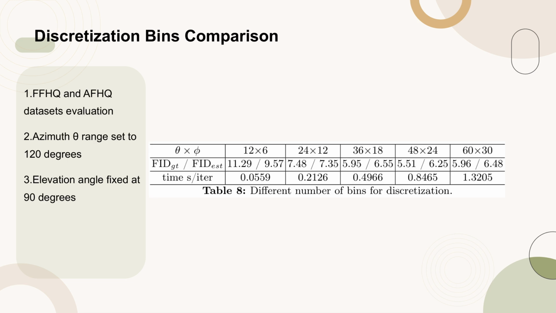Table 8 presents the evaluation of different numbers of bins for discretization on the FFHQ and AFHQ datasets. The azimuth theta range is set to 120 degrees, discretized into 36 values, reflecting the distribution prior for these datasets. Given the minimal elevation variation, the elevation angle is directly set to 90 degrees. The results demonstrate comparable performance with POF 3D on the FFHQ dataset and superior performance on the AFHQ dataset, as detailed in Table 9.